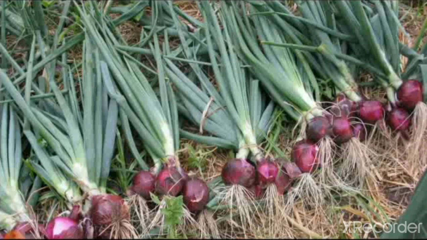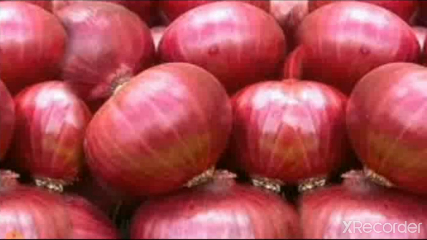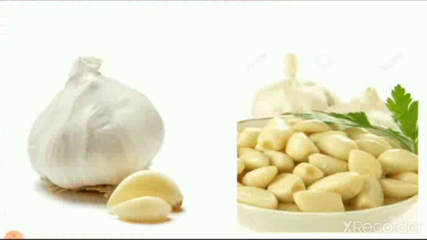With brinjal we use it in winter. So it is an onion which is a root of the plant. You can see here roots are joined with onion, which we take from land. So it is an onion we use in our food.